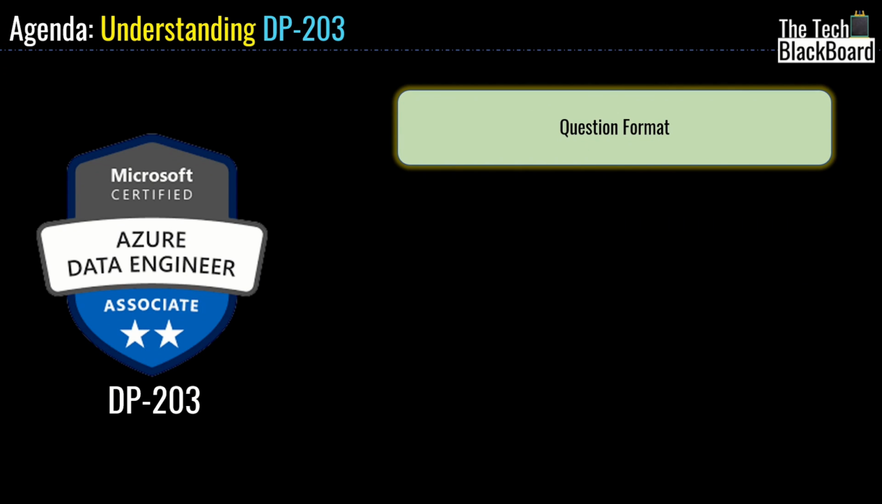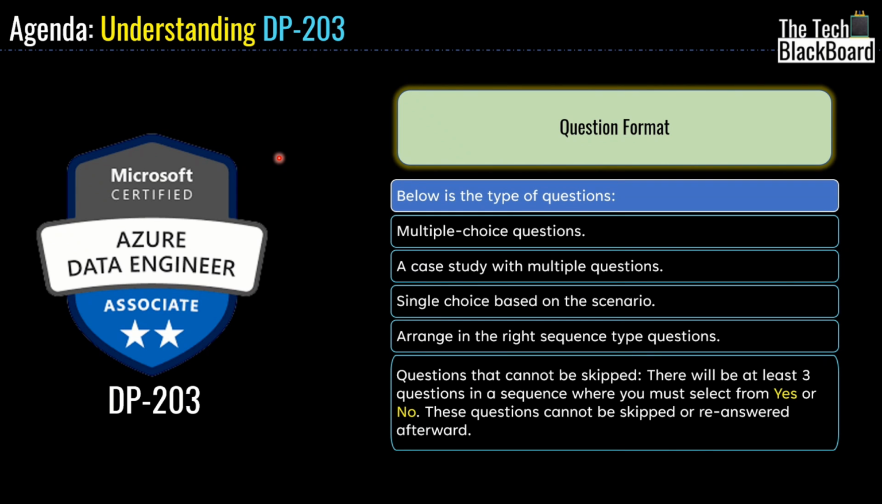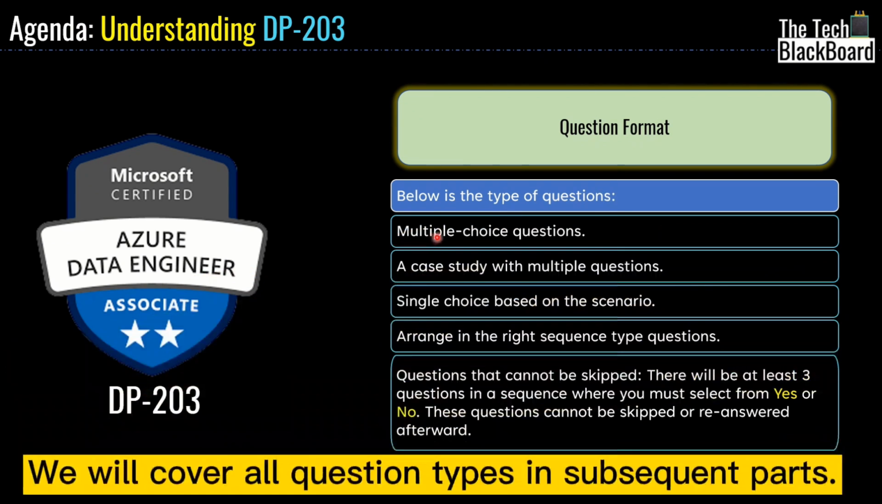Now friends, understanding the format of the questions always helps you prepare better for the real exam. Let me give you a glimpse of the question format, and here you can see that there are many types of questions that you can expect in DP 203. The first one is multiple choice question, and then you can expect a case study with multiple questions. Then there can be single choice based on scenarios. You can also expect arrange in right sequence type of questions.